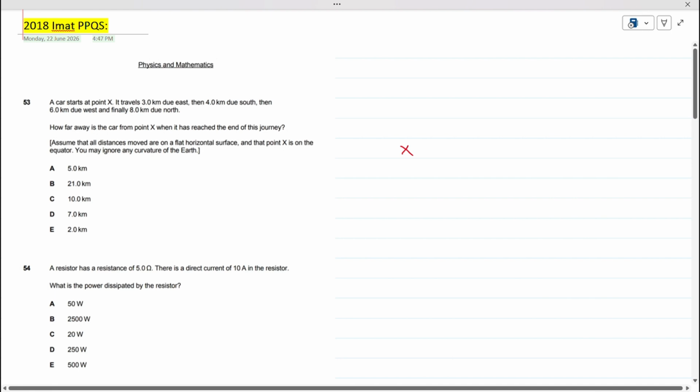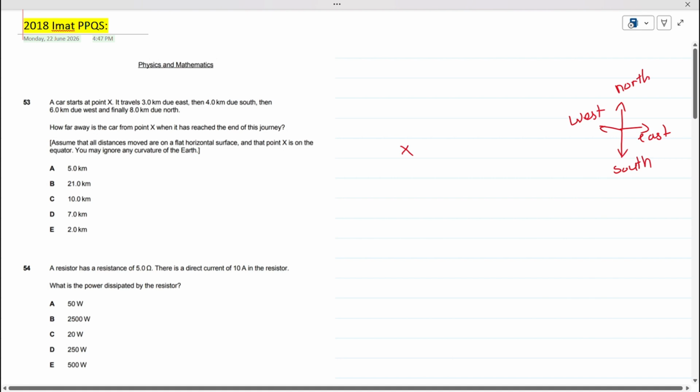And we must know about the directions. So this is the north direction, this is the east direction, this is the south direction, and this is the west direction. We must know about these four directions. North is upward, east is on the right hand side, west is on the left hand side, and south is downward. So X is the point from where the car has started to travel.